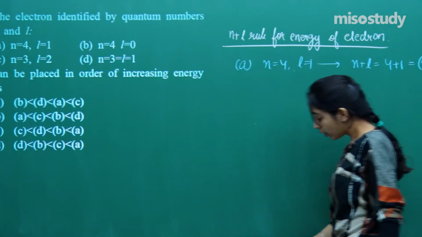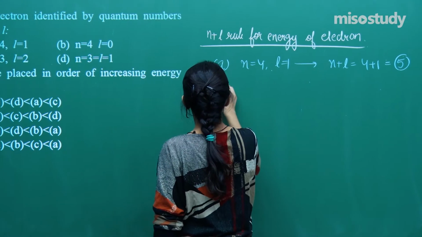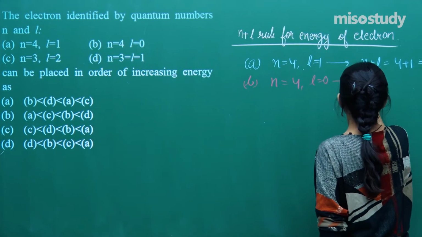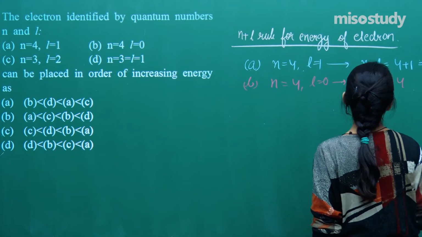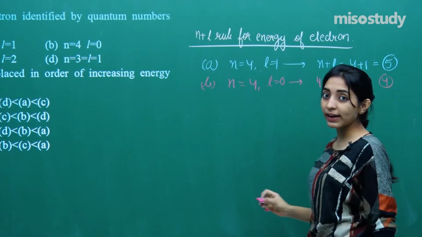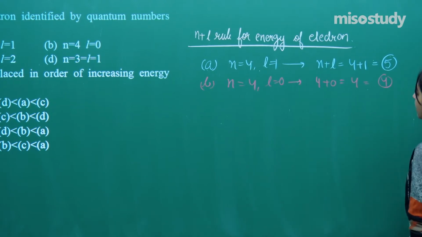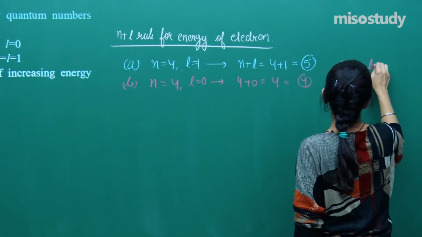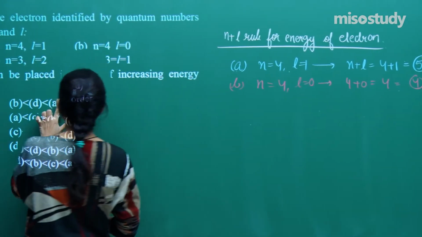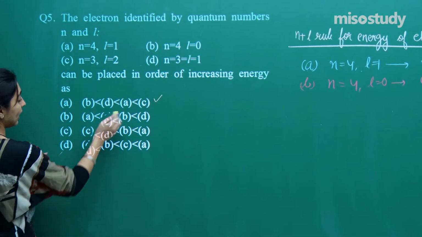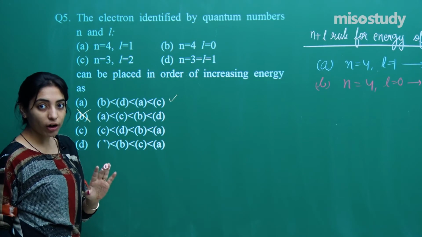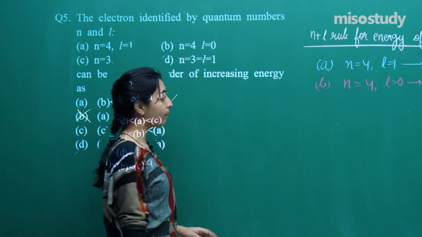5, right? Moving on to the next case, n is equal to 4, L is equal to 0. So 4 plus 0 is 4. So now we will say this is the final answer, 4, right? So first of all, I am very clear that the energy of A will be found to be greater than the energy of B. So let us ignore the options if they are there. He is saying A greater than B may be correct, A less than B is not at all possible. So only B cannot be the answer, otherwise A, C, D can be the answer.